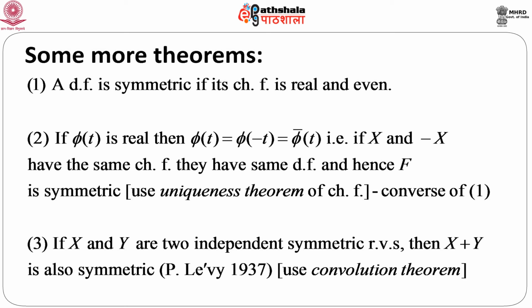Another interesting question that we can ask: is it possible to say something about the sum of two independent variables? In particular, if x and y are two independent symmetric variables, then x plus y is also symmetric. This result is due to Levy in 1937. This can be proved using the convolution theorem, which we will discuss.